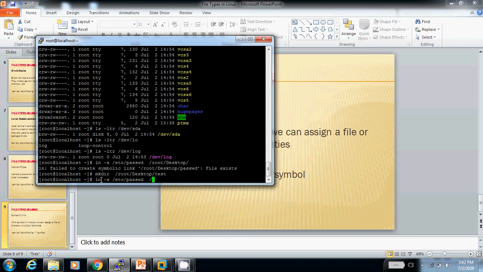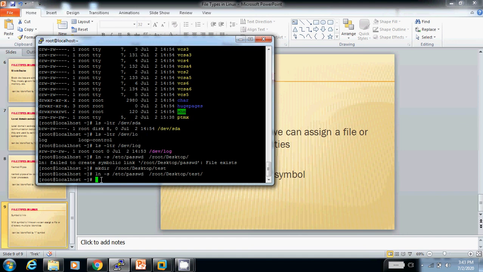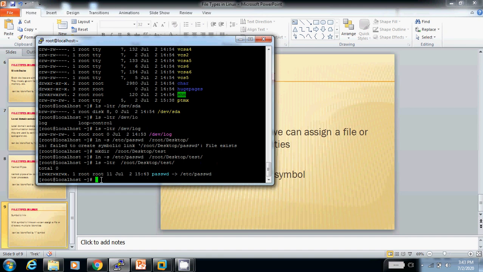I will create a symbolic link of the /etc/passwd file, and the location is /root/Desktop, in a folder test. Now I will check ls -ltr /root/Desktop/test.